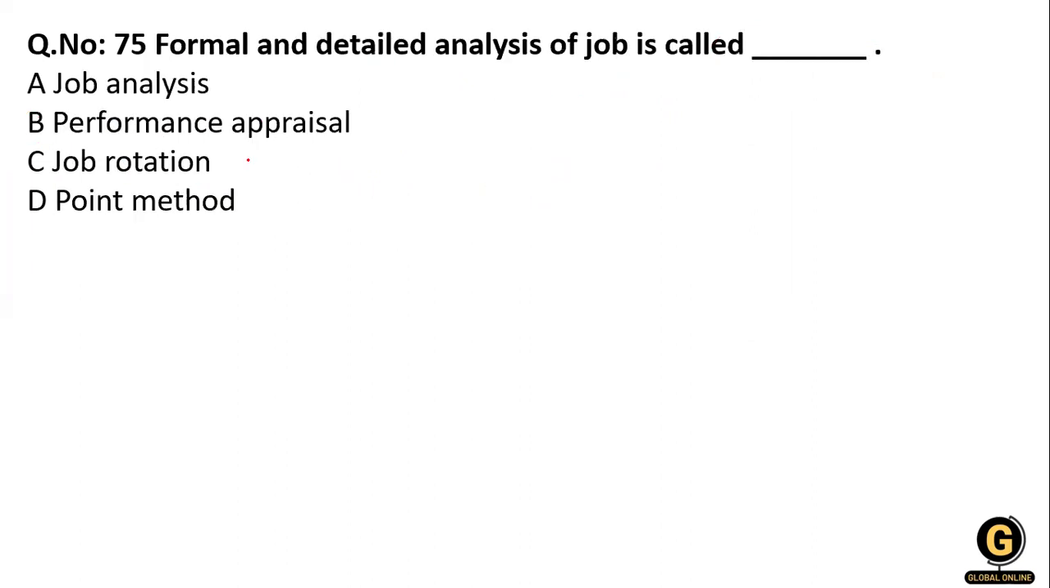Clear? Now the formal and detailed analysis of a job is dash: job analysis, performance appraisal, job rotation, or pointing method. Detailed analysis of a job, that is job analysis. Clear? So what is job analysis? Job analysis is a formal and detailed examination of a job, a systematic investigation of the tasks, duties, and responsibilities necessary to do the job. So option A is right over here.